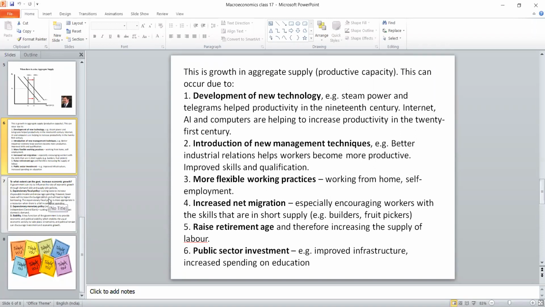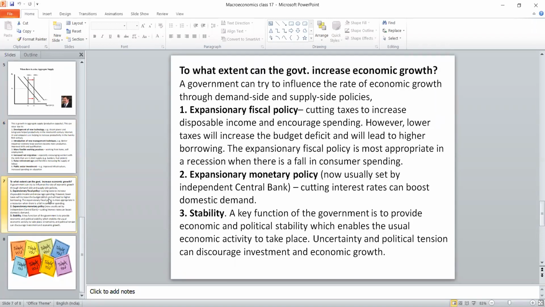Finally, to what extent can the government increase economic growth? We have already discussed aggregate demand and aggregate supply. What is the link between aggregate supply and aggregate demand? The government has to reach the public. How can it reach? Through policies only.